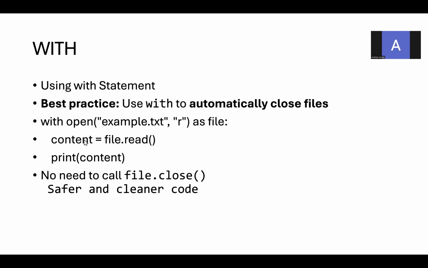Now in the content variable, I'm going to read all the content from this file. So here the entire file is getting stored. Now I'm going to print the content. No need to call file.close because the with command performs that automatically. When you use the with command, after the operation, the file will be closed automatically.